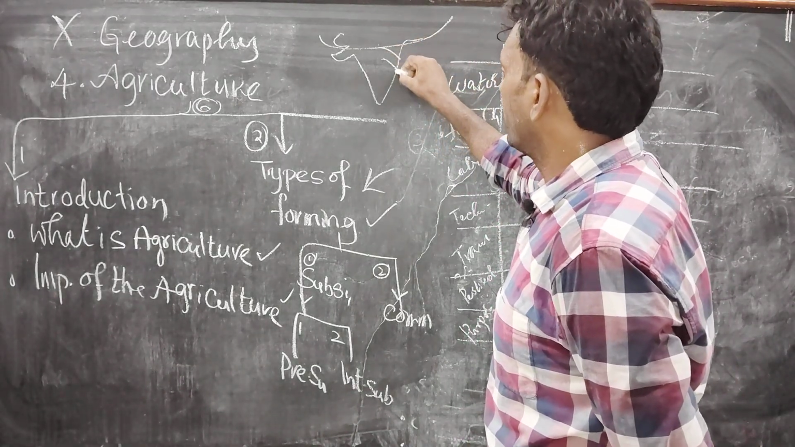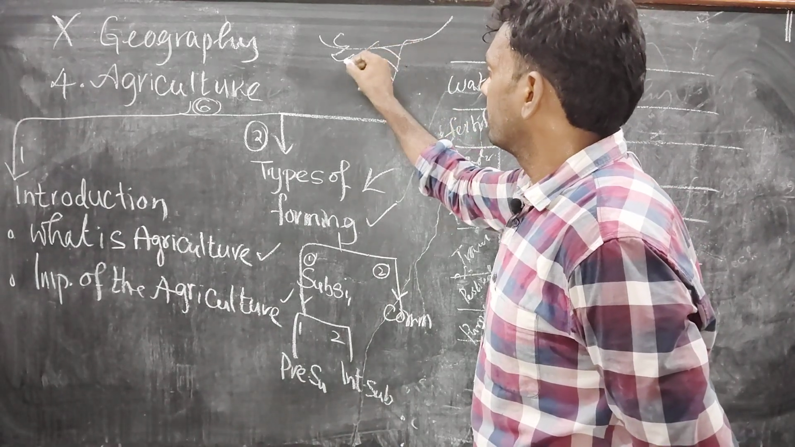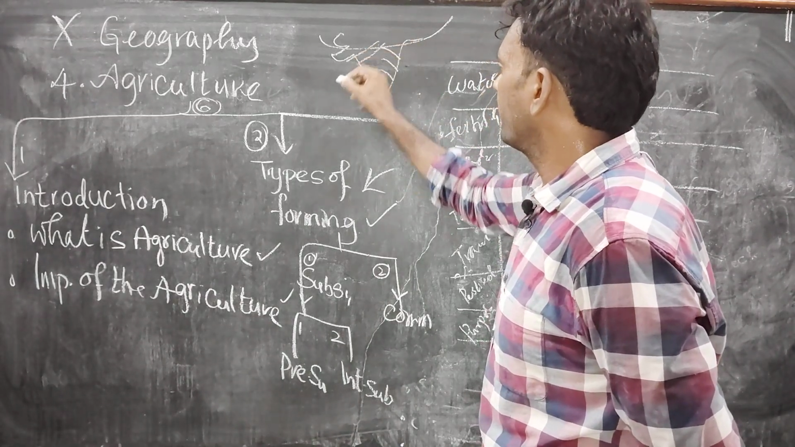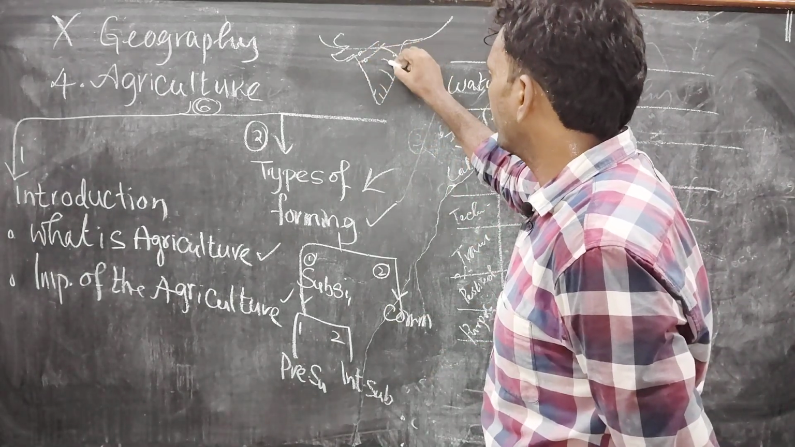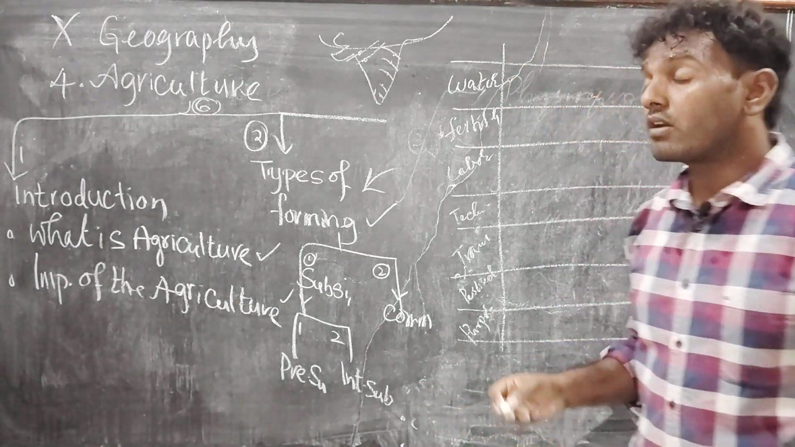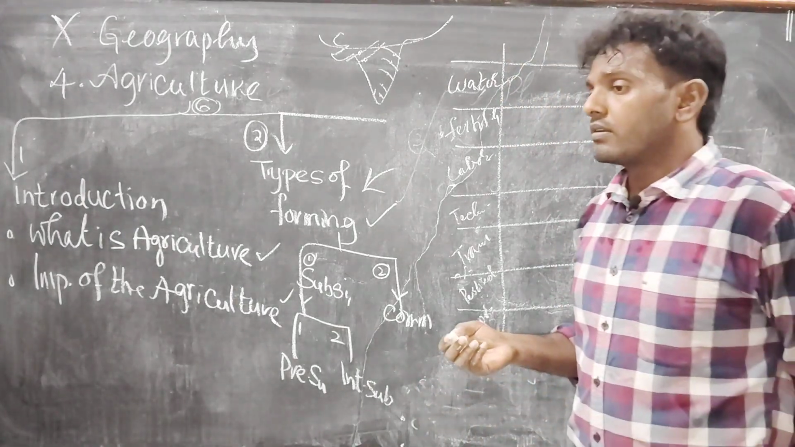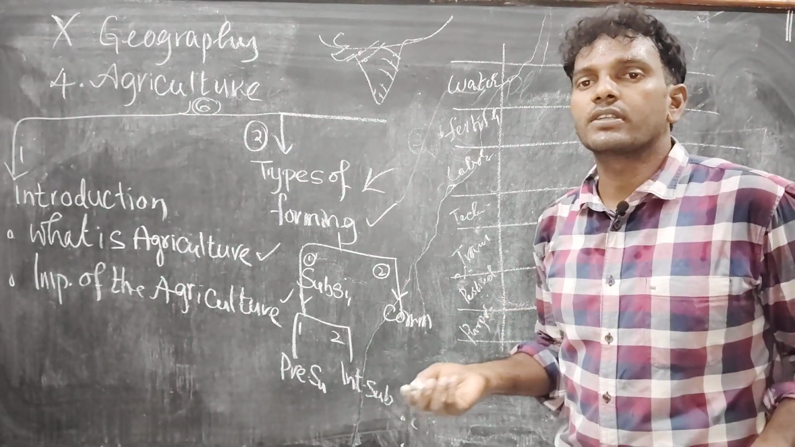We have Mahanadi, Godavari, Krishna, Kaveri, Penna, Periyar, Narmada, Tapi. We have so many rivers and so many dams also. Through these dams, what are we doing? We are providing water for the crops. That's what we are calling irrigation. Irrigation in the sense of providing water for cultivation.